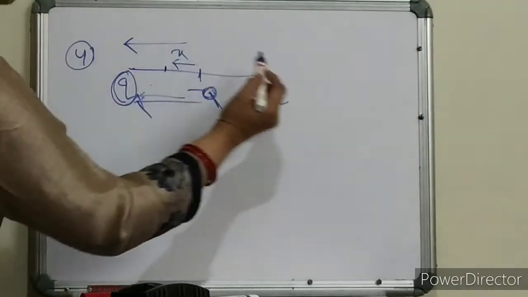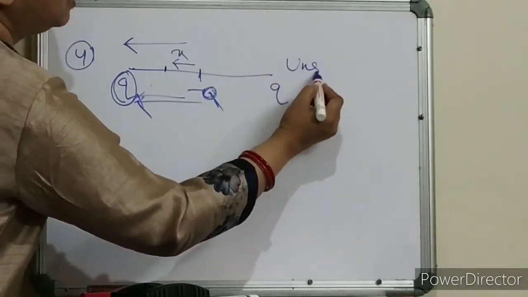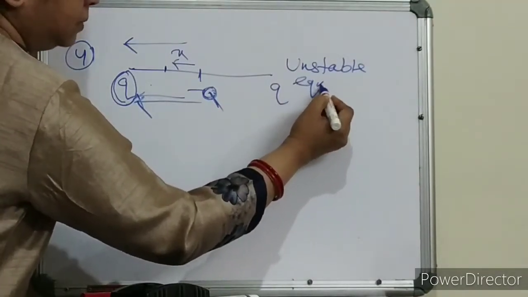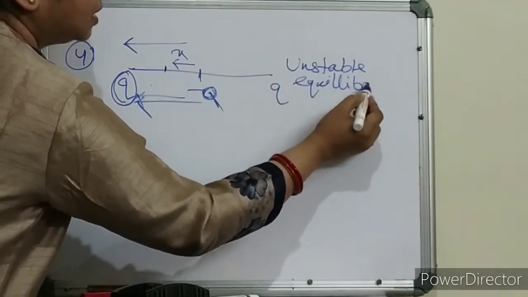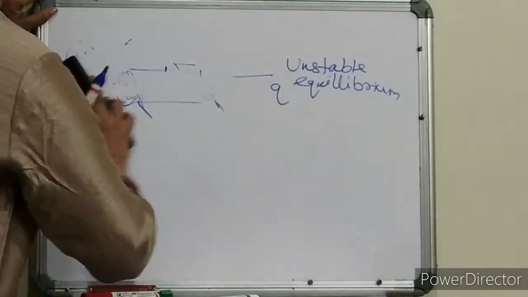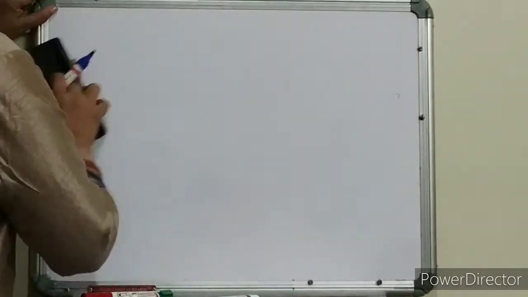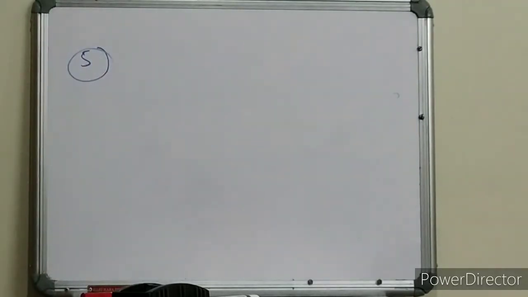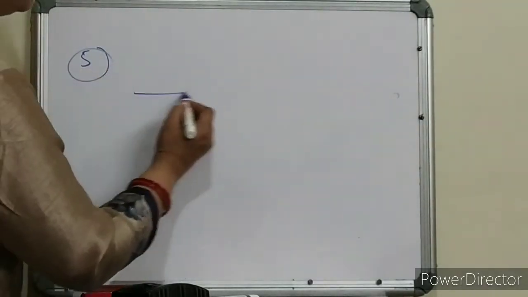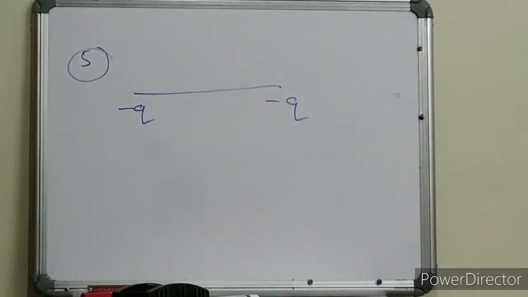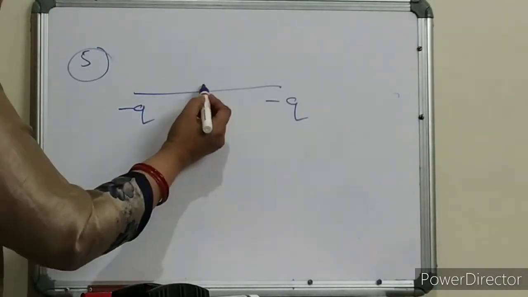So this is the case of unstable equilibrium. Sorry. Clear, children? This is the fourth condition. Okay. Now we'll discuss the next. What is the next case? What is the fifth condition? Minus q, minus q. Okay. Here it is plus q.